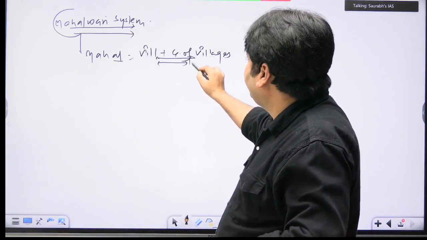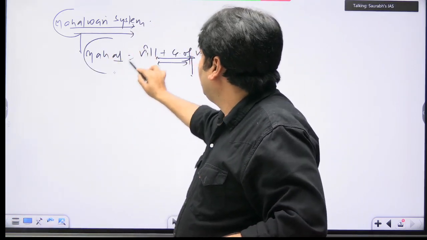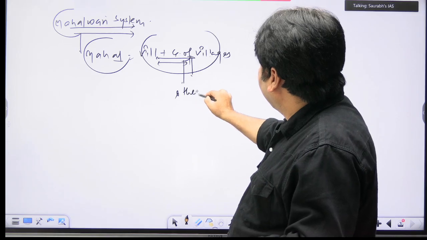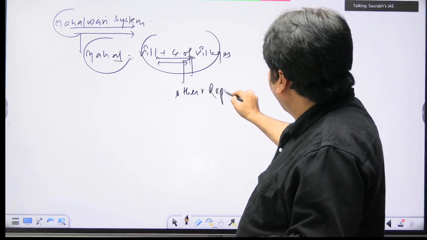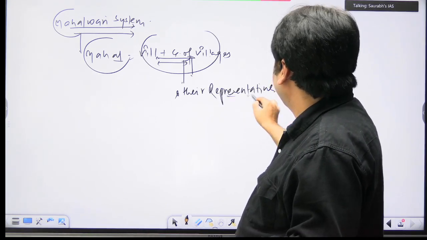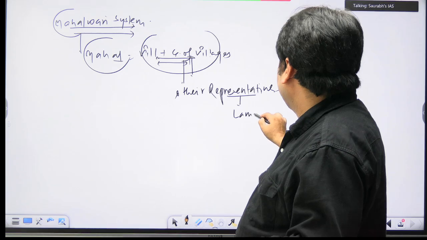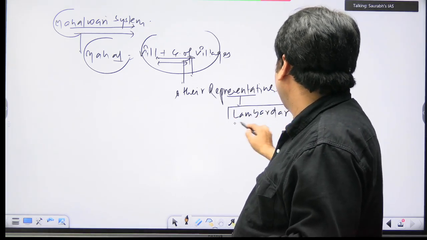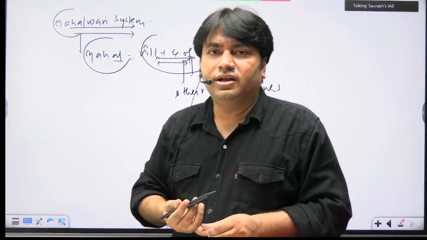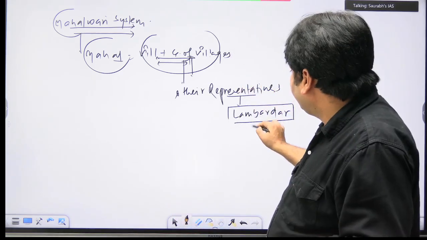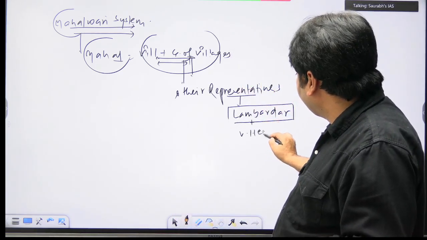Here settlement will be done with mahals or villages or group of villages and their representatives. Their representatives are generally known as lumbardar, or village headman you can say.